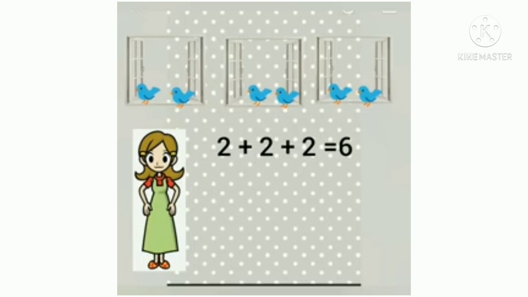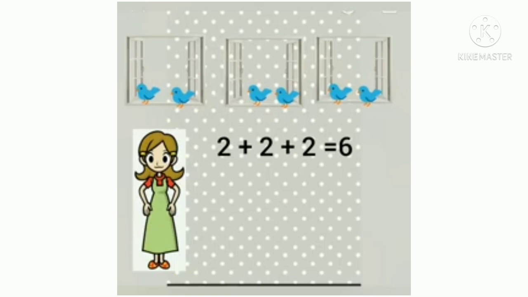So children, can we help Ammu to count the number of birds in an easier manner? Children, we know that there are 2 birds on each of the 3 windows. There are 3 windows and 2 birds on each window. 2 plus 2 plus 2 gives us 6. Now observe carefully over here. 2 is added 3 times. 1, 2, 3.